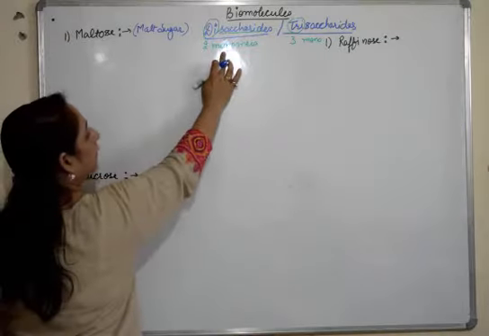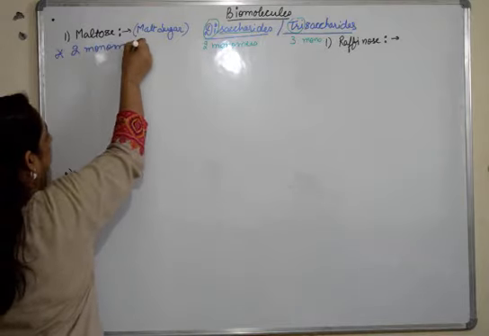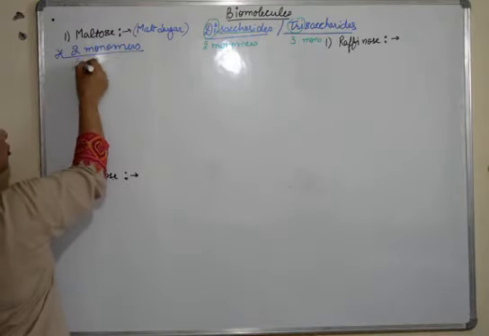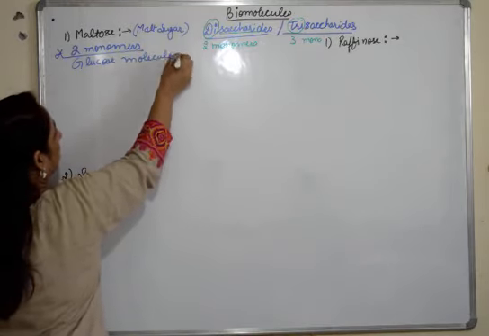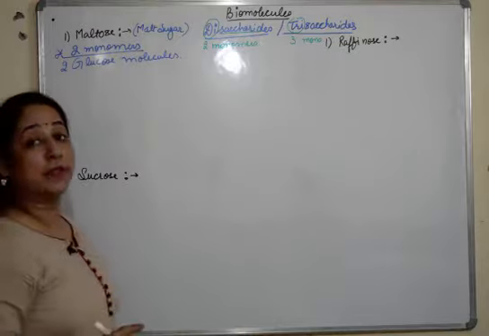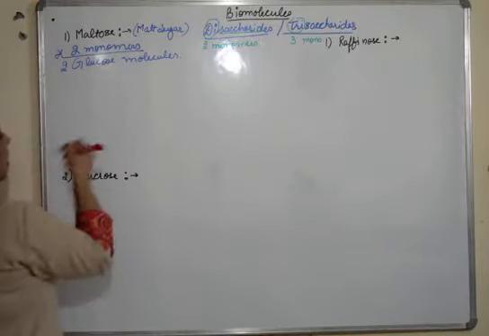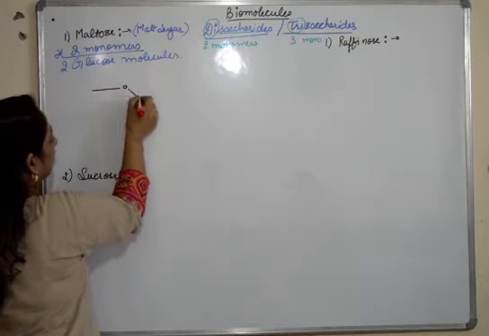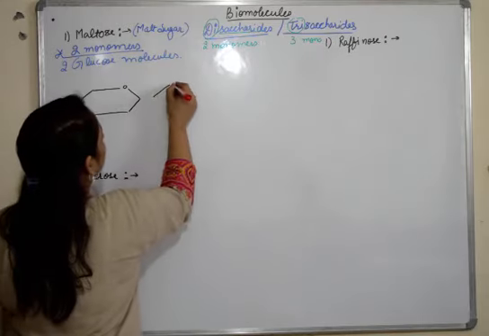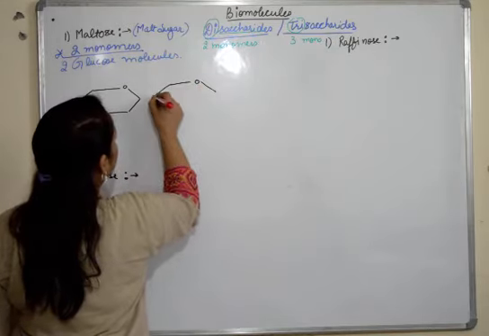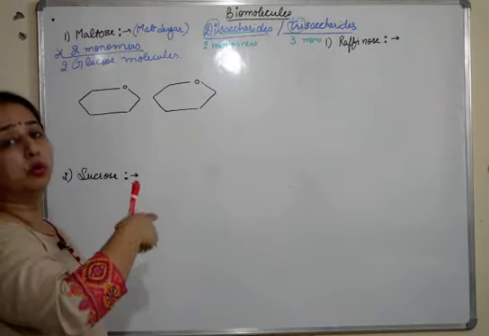It is two monomers, and what are these two monomers? Two glucose molecules. Two glucose molecules are joined together to form maltose. So when we make this structure of glucose molecule, if you have watched the previous videos, you will clearly know that when we were discussing our micromolecules, we discussed how monosaccharides are formed.